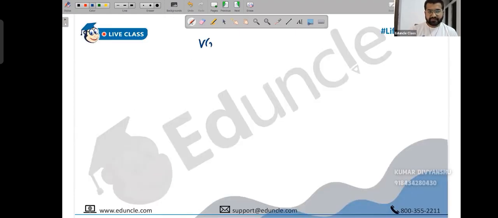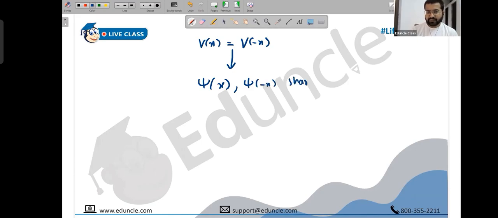Okay, so basically, as long as the potential is symmetric, the first thing that we discovered is that the wave functions psi of x and psi of minus x share the same eigenvalue. That's the first important point. But that does not necessarily mean that they are independent or dependent. It could be anything. So now we have two cases.